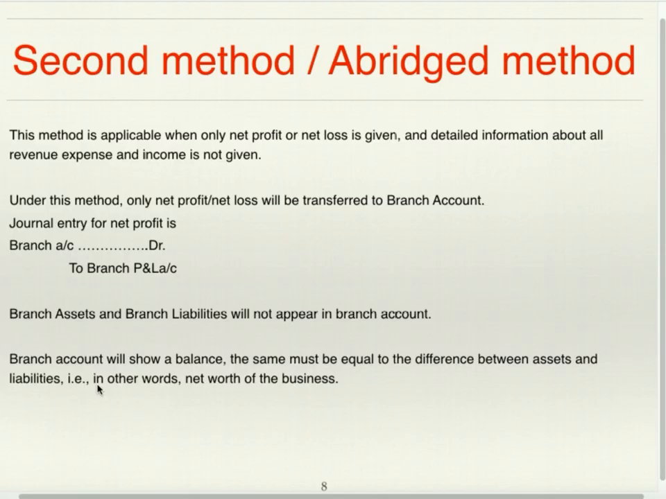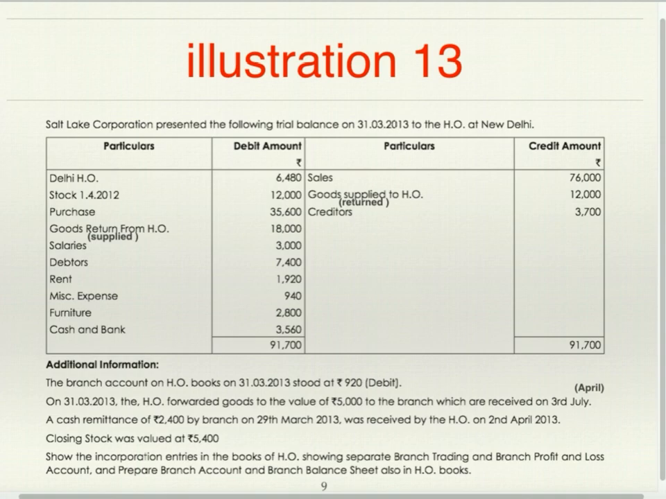So as per the second method, if you prepare branch account in the books of head office, it will not match. It will show a balance, and that is exactly equal to the difference between branch assets and liabilities. Now we'll see illustration number 13. Salt Lake Corporation presented the following trial balance on 31st March 13 to head office at New Delhi.